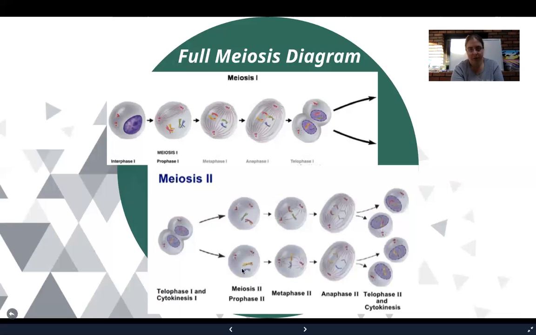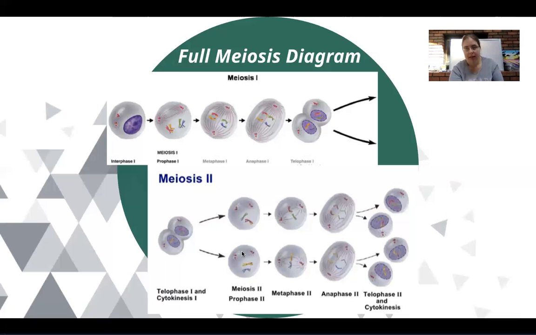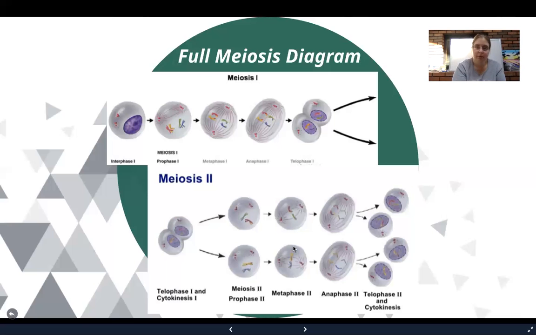So we have both of the cells, the nuclear membranes are gone, the spindle fibers are starting to form, the centrioles are starting to move. In metaphase 2, the spindle fibers attach to the chromosomes and line them up single file along the center of the cell. And then here in anaphase 2, we see that the spindle fibers are pulling on the sister chromatids, separating the sister chromatids and dragging them to the opposite ends of the cell.